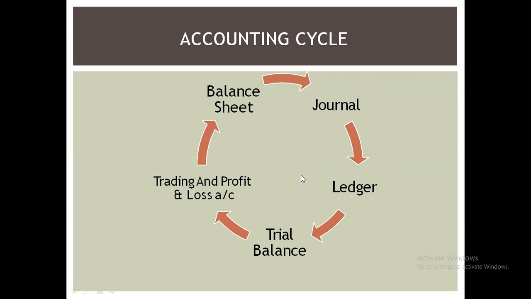First of all, the journal is the most important method where we are going to record the transactions, and after that is the ledger. Third one is the trial balance. In addition to that, the trading and profit and loss account. Last one is the balance sheet. Balance sheet is the method, it's the conclusion through which the company's original worth, original reputation has been shown.